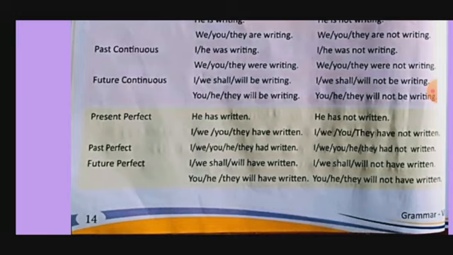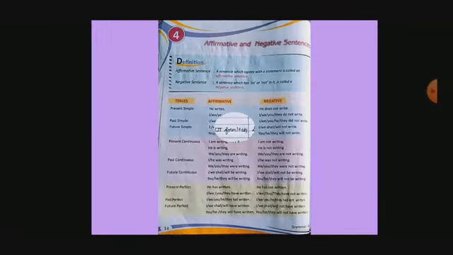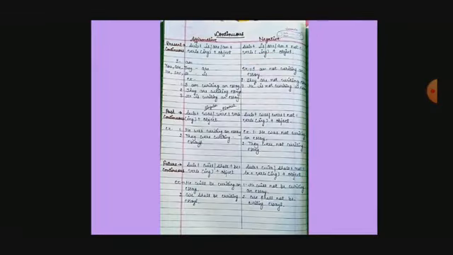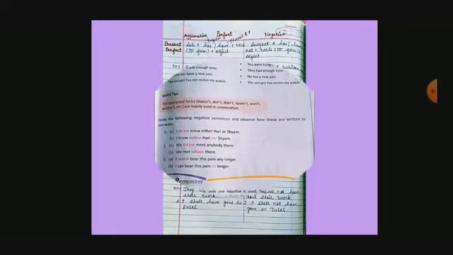I, we shall have written, and I, we shall not have written. You, he, they will have written, and you, he, they will not have written. Everything I have cleared in the rules. Here the rules I have already explained.